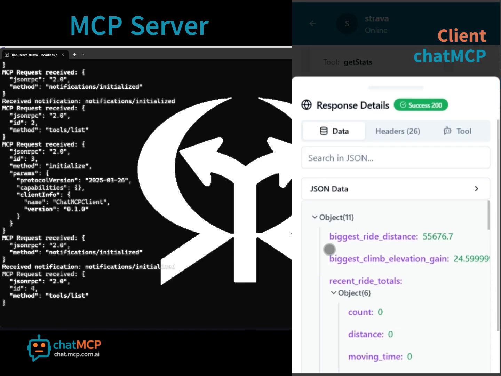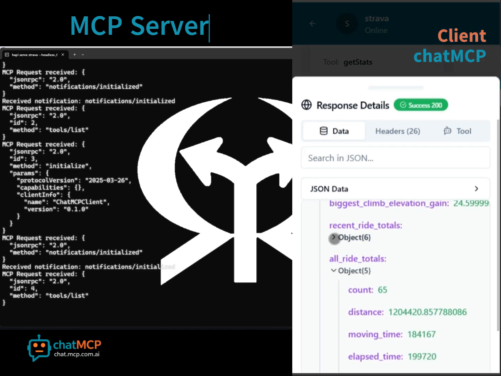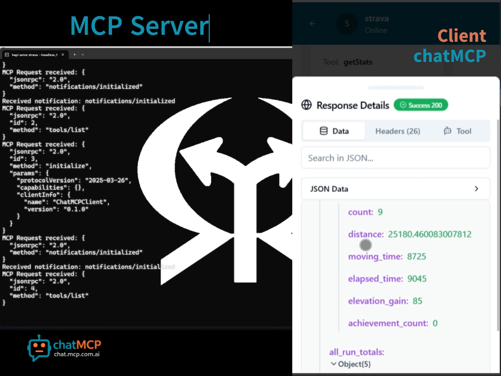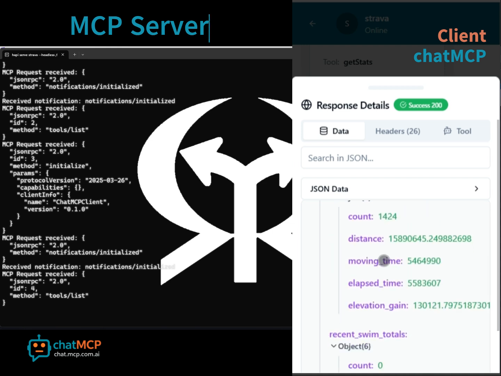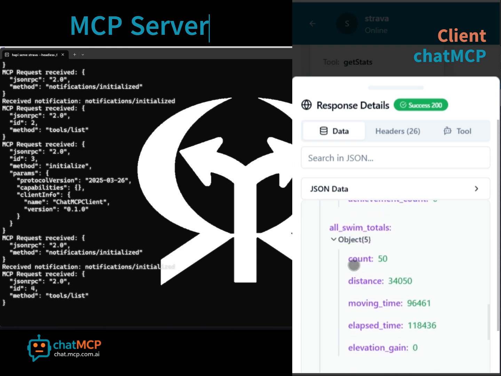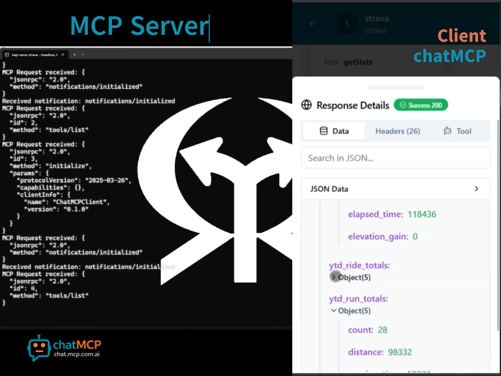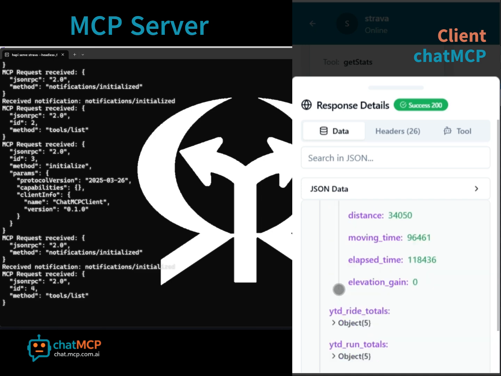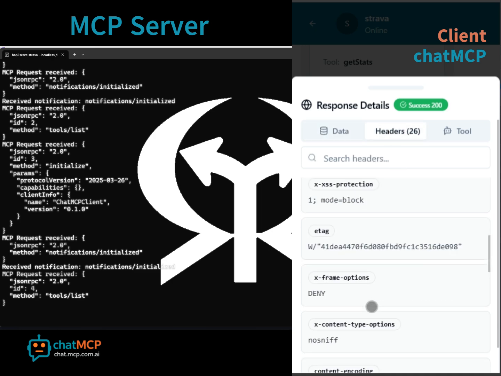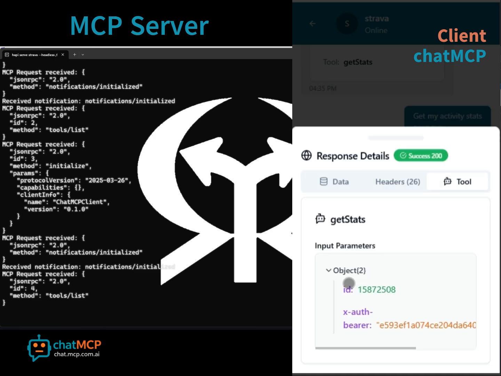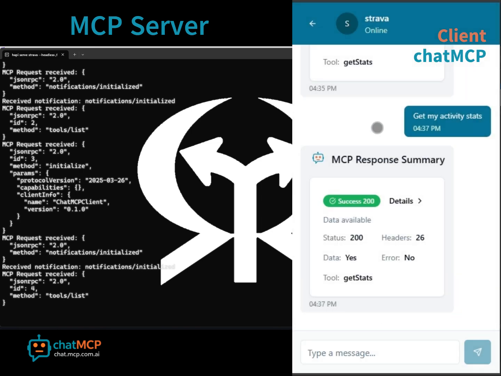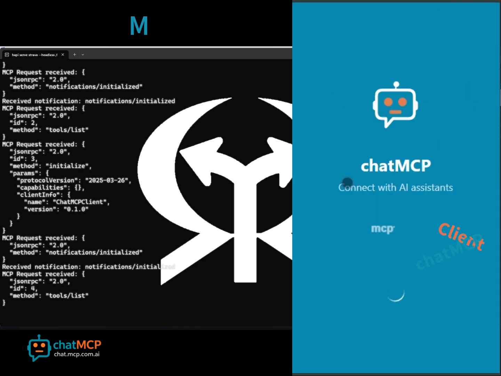This is the actual information that I have for my athlete, the activities, all the runs. I don't have any swimming. I don't have any rides recently, but that's the whole point. Here the headers and again the tool that was invoked. That's it. That's a quick demo.